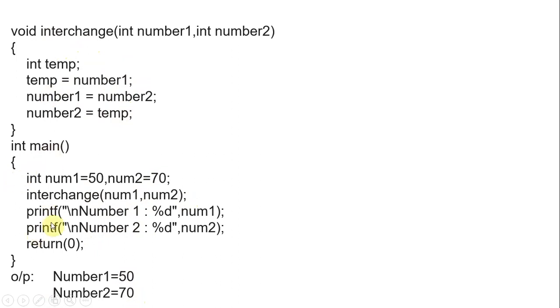In the main method we are calling the other method, so it should reflect, right? But it is not there. Whatever changes are made to the formal parameters, we are passing number1 and number2, these are actual, and the modifications done at the formal parameters won't reflect in the actual parameters. This is called call by value. So this is about a C example.